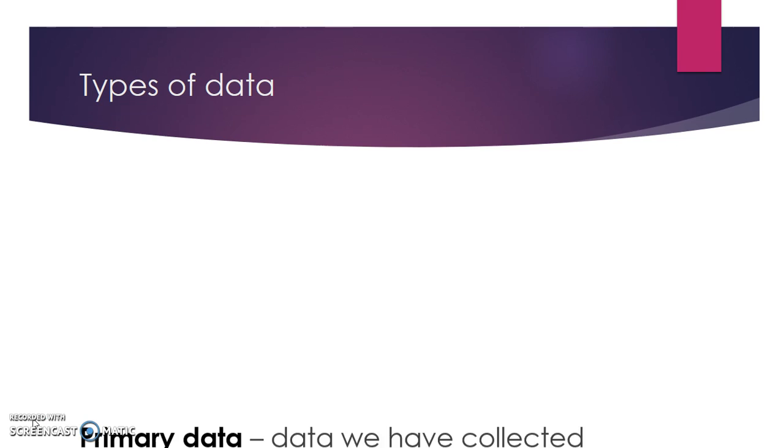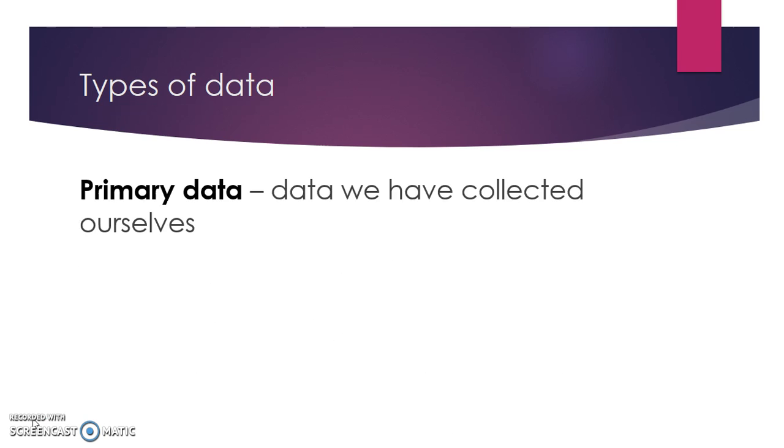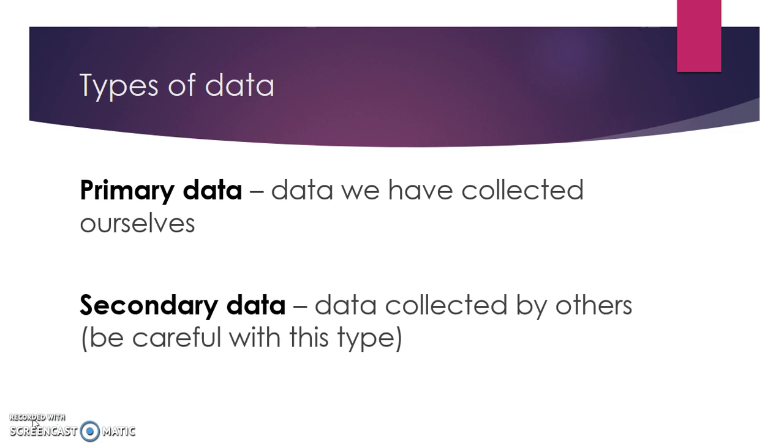Alright, so types of data. We've got primary data, so data we've collected ourselves. If you're doing something with plants, you could have a quadrat and count the number of plants within that meter by meter quadrat. Or if you went out and collected data and measured the length of the school, things like that. And then we've also got secondary data, data collected by others.